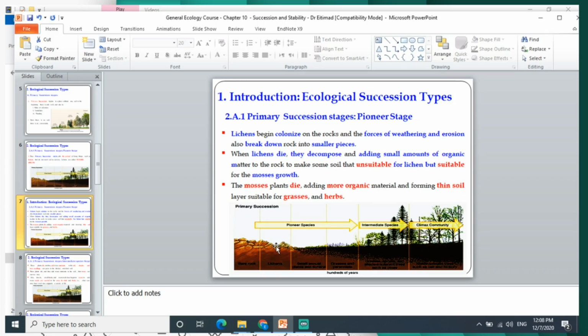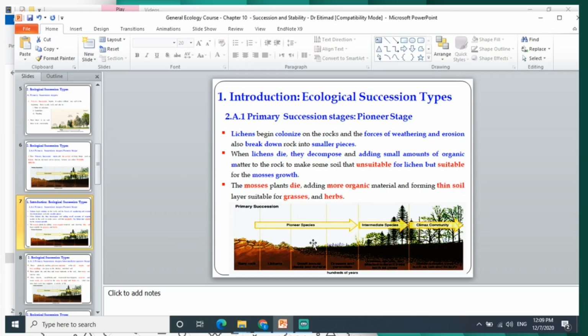That soil will be unsuitable for the lichens themselves, but suitable for the growth of mosses. Then the mosses will grow in that area, and most of the mosses and lichens will die, adding more organic material and forming more soil layer.